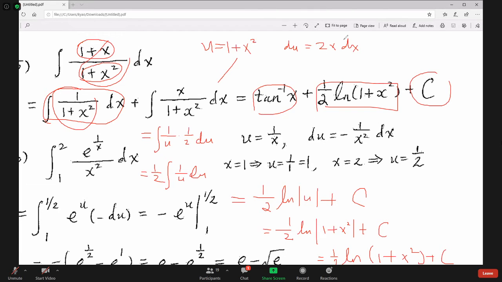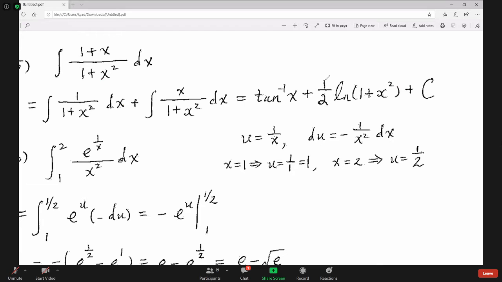How can we verify it? Easy to verify. You want to make sure that this derivative is equal to the original function. Let's take the derivative. For inverse tan, the derivative is 1 over 1 plus x squared. Now for this derivative, this is a sum, so you can do it term by term. For this derivative, you have to use the chain rule. 1/2, ln is 1 over whatever inside, 1 over 1 plus x squared.